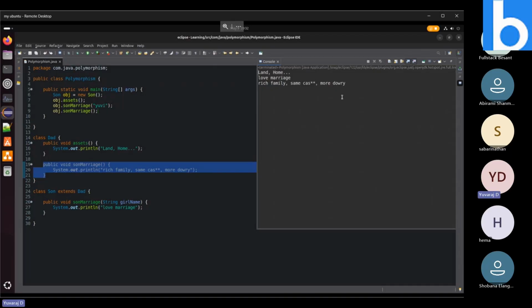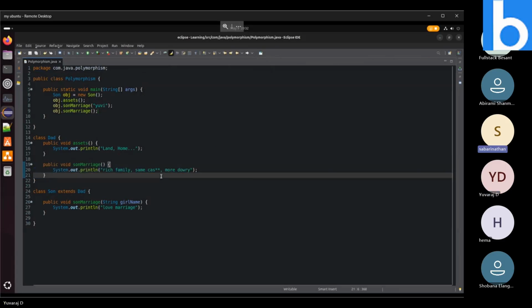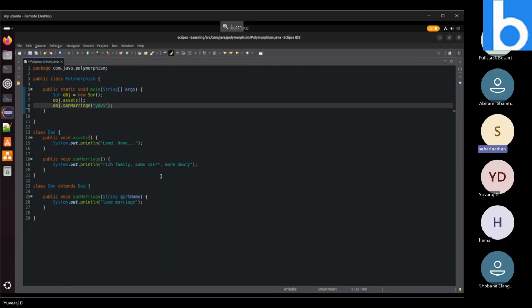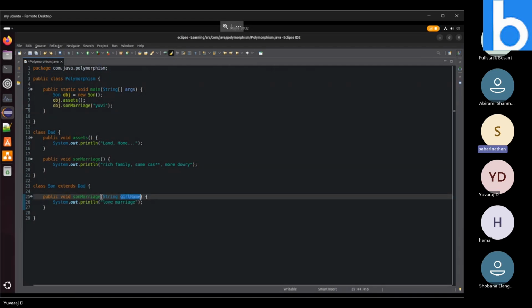Anyone having any doubt on this method overriding concept? I'm having a doubt actually. Before that, we are not mentioning any argument on the method, right? Yes.